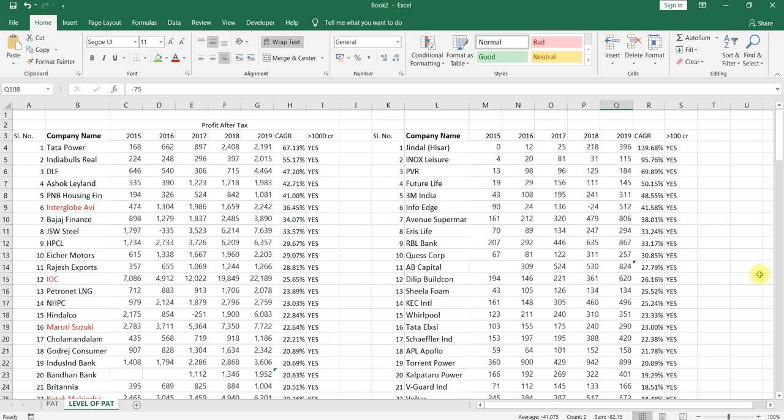For example, if Future Life has satisfied this condition, then you give 1 point. If it is not satisfied, we give 0 point. When the company doesn't satisfy the rule, we give 0 point. The company which satisfies the rule gets 1 point.